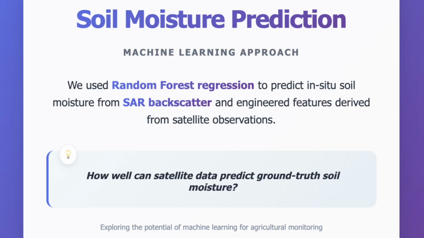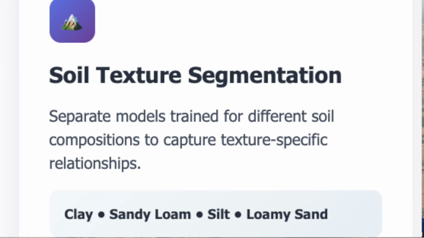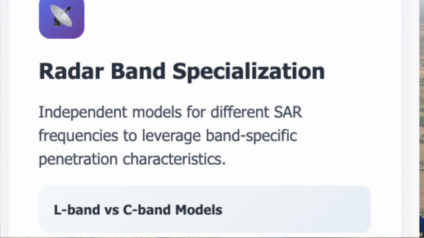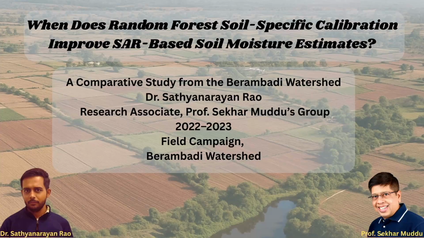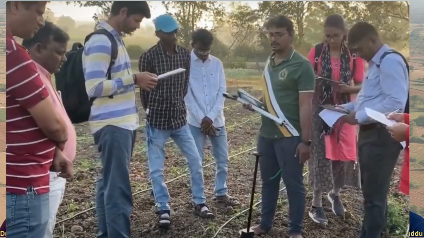And in this presentation, I will talk about how I used random forest regression to predict soil moisture from satellite backscatter, and also I had to engineer some new features like the difference between the satellite backscatter of different polarization and other things. I also want to discuss the role of different soil texture or different radar bands and also the land cover types, because some of the data was on bare soil and some data was on vegetation. So let's start with how the data was collected.